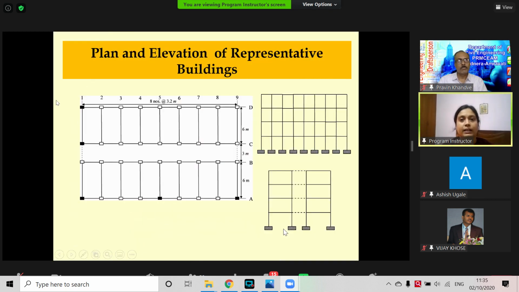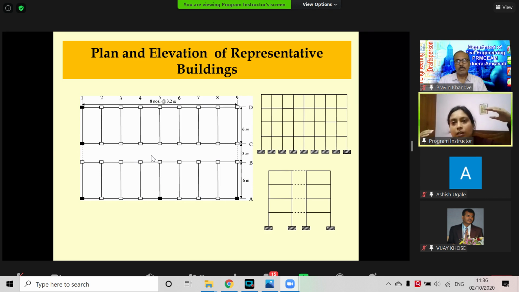To understand the actual effect of infills on the performance of RC frame buildings, I have again taken up the same and applied nonlinear static analysis. Nonlinear dynamic analysis is one where the load varies in direction as well as amplitude with time, right? It is in pulses, like earthquake load.